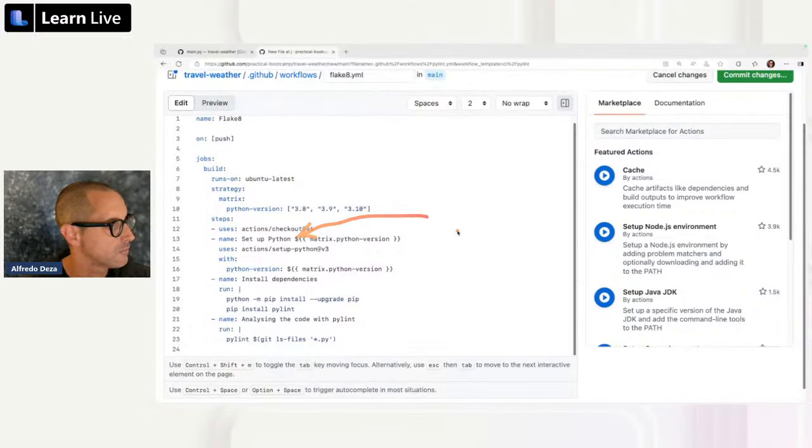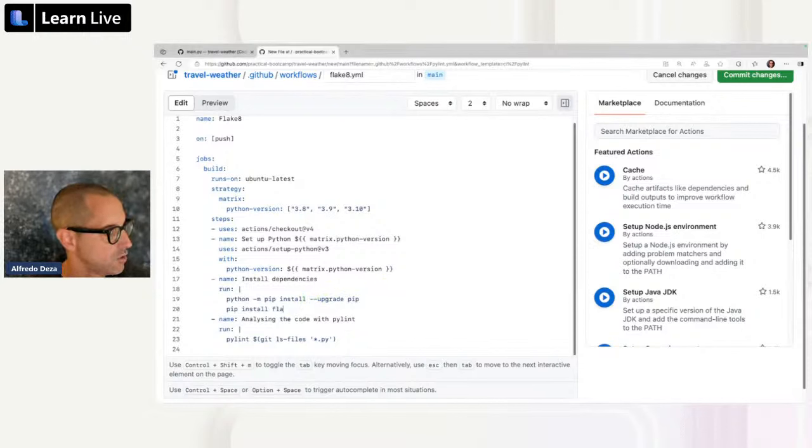It sets up Python. In this case, it's going to make sure that Python is installed, and it's going to install the dependencies. Now, remember, I want Flake8, so I'm going to say pip install flake8, and then instead of pylint git ls-files, we can do flake8, and I think this will work. And analyze the code with pylint is going to be Flake8.